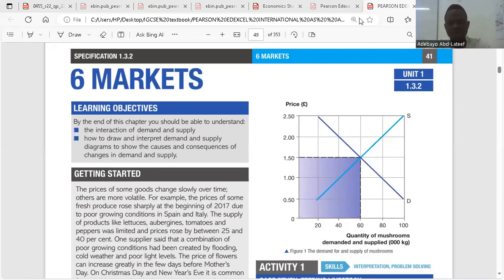Good day. We want to talk about markets, business A level, AS level. When talking about markets, basically we're talking about the place of contact between consumers and buyers, and suppliers or producers. So there's always an interaction in a market, which means there's always a relationship between suppliers and consumers in the market.